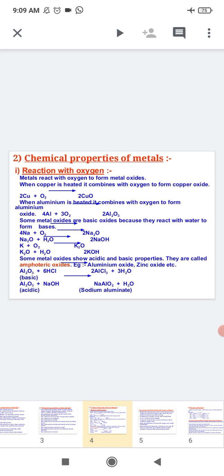Here we can see aluminium oxide with hydrochloric acid forms aluminium chloride and water. Al2O3 plus 6HCl. After reaction, it will form 2AlCl3 plus 3H2O. Similarly, Al2O3, aluminium oxide, reacts with a base, that is NaOH, to form sodium aluminate, and water is released. The reaction for this is Al2O3 plus NaOH. After reaction, it will form NaAlO2, that is sodium aluminate, plus H2O.